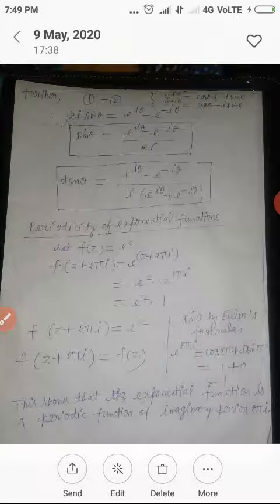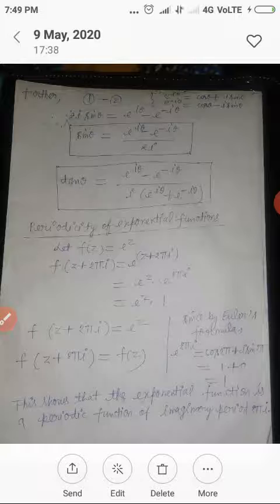Tan theta equal to sin theta upon cos theta. We have e to I theta minus e to minus I theta upon I within bracket e to I theta plus e to minus I theta. Finally, we have proved the value of cos theta, sin theta and tan theta.